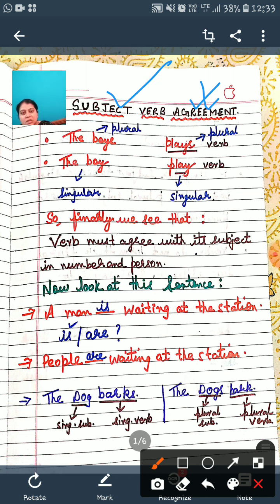First of all, we need to understand here, a verb must agree with its subject in its number and person. So here, the verb must agree with the subject.